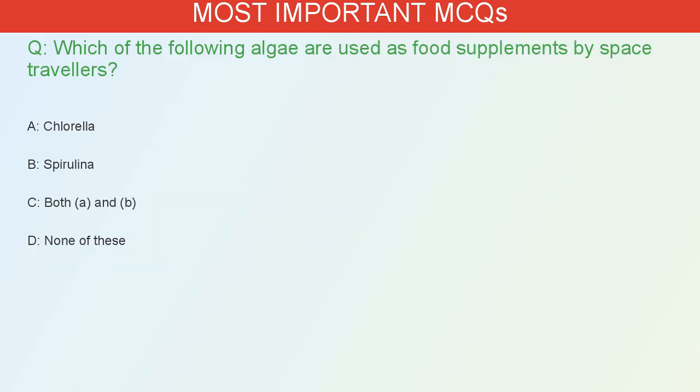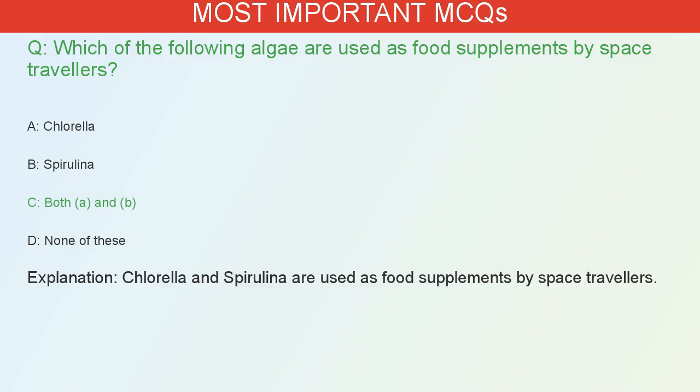Which of the following algae are used as food supplements by space travelers? A. Chlorella. B. Spirulina. C. Both A and B. D. None of these. The correct answer is C. Chlorella and spirulina are used as food supplements by space travelers.